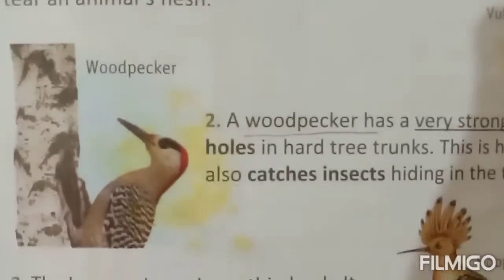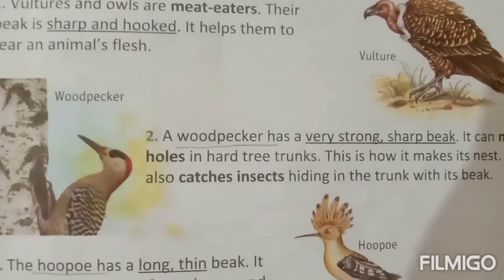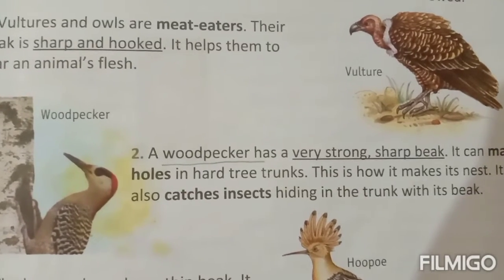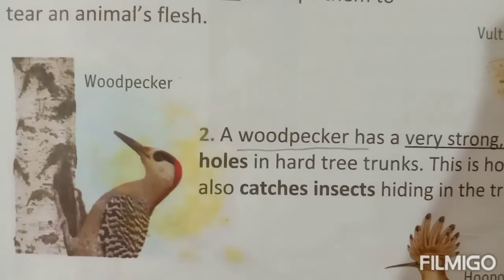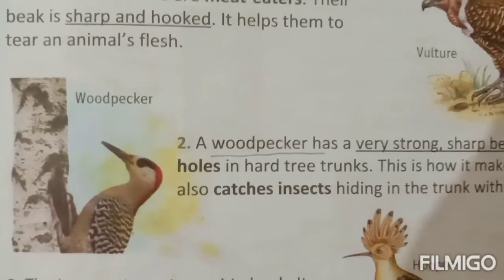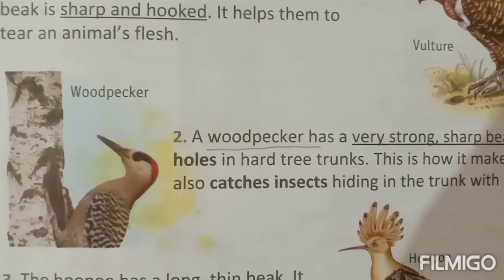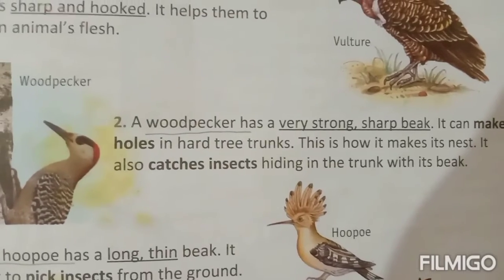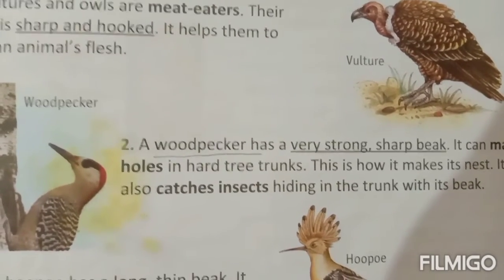Next you can see a woodpecker. It is a picture of a woodpecker. A woodpecker has a very strong sharp beak. It can make holes in the hard trunk. See how the woodpecker is making a hole. How can it make a hole? With its beak, with the help of its beak. So its beak is very hard. This is how it makes its nest. It also catches insects hiding in the trunk with its beak.